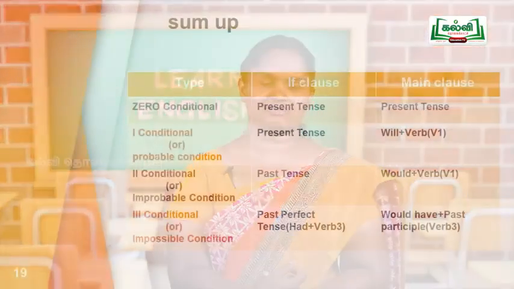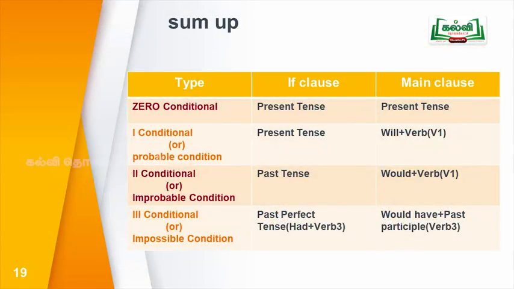So we have come across 4 types of conditional clauses. What's the first one? Zero conditional. You see the structure? In the if clause, present tense is used. Main clause also present tense. In the first conditional, that is probable condition, in the if clause, present tense is used. In the main clause, will plus verb 1.